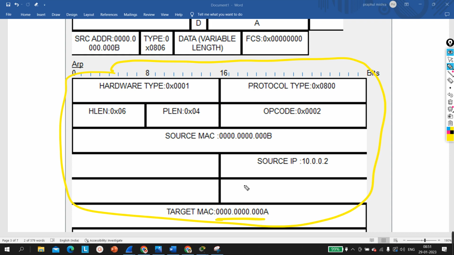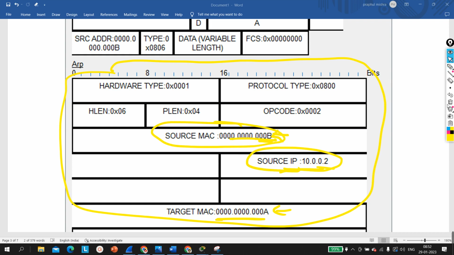It is sending the ARP reply to PC1. Source IP is my IP address and source MAC is my MAC address, right? So here you can see the MAC address is B. So it's saying that the source IP is 10.2 and the source MAC is this one. That means this one is the IP address of computer B and this one is the MAC address of computer B.